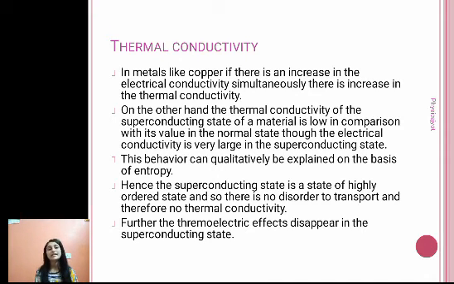Now in metals, if you take the example of copper, if you increase the electrical conductivity, then simultaneously there will be an increase in the thermal conductivity as well. But the thermal conductivity of the superconducting state of a material does not increase with respect to the electrical conductivity. In case of superconductors, electrical conductivity is very high, but thermal conductivity is low in comparison with its value in the normal state. So why is it so?